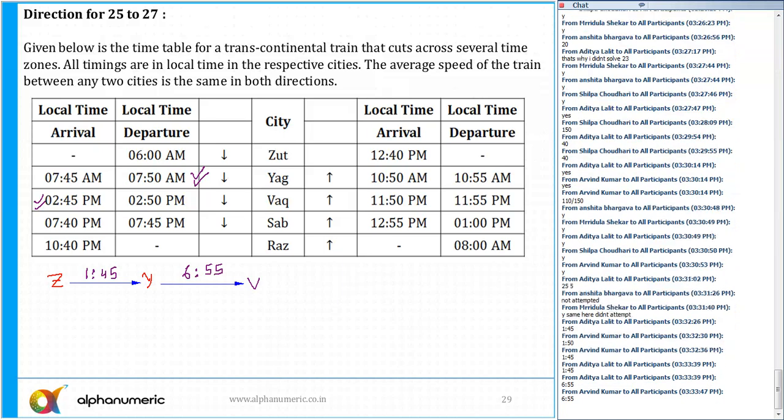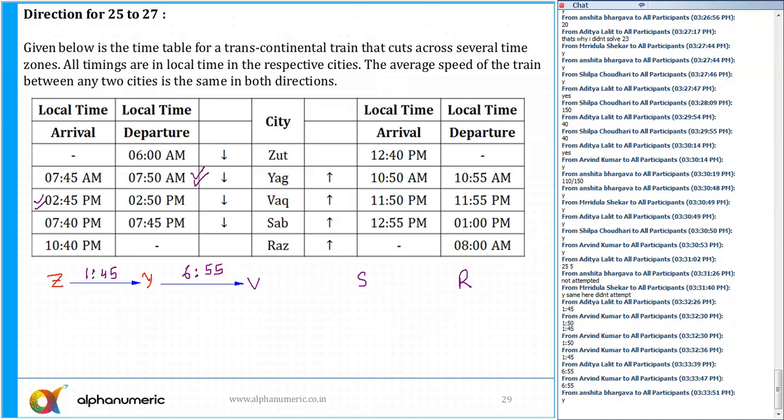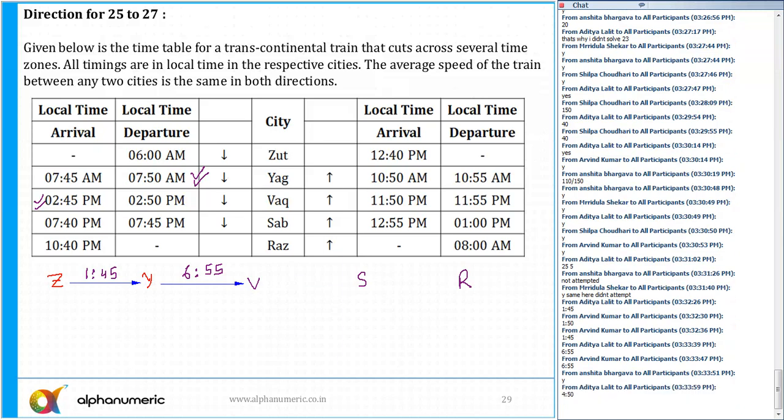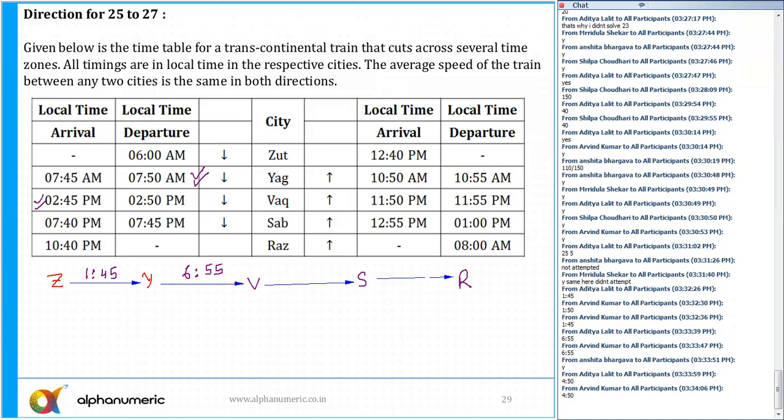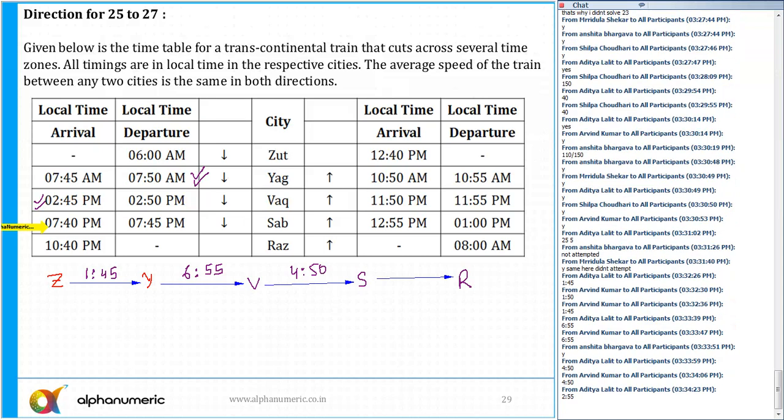Then the next point is S and then R. So tell me, from V to S, what is the total time taken? 4:50. That's perfect. V started at 2:50 and then arrival at 7:40. So 2:50 to 7:40. That's right. The answer is 4:50. And the last stretch from S to R, please tell me.